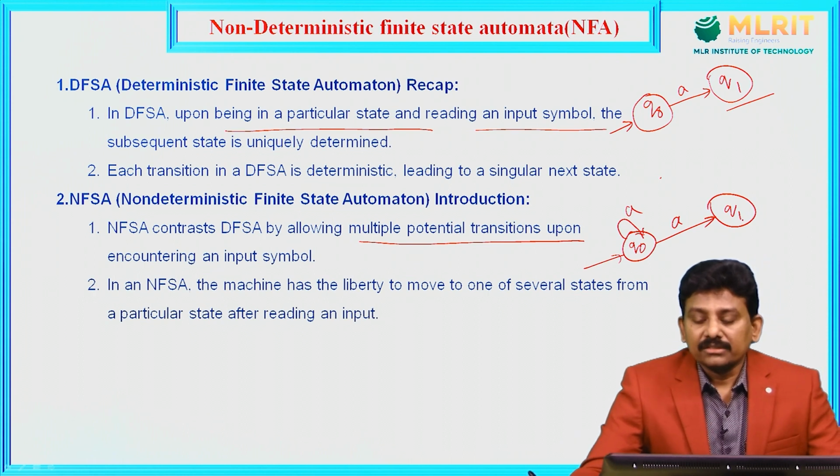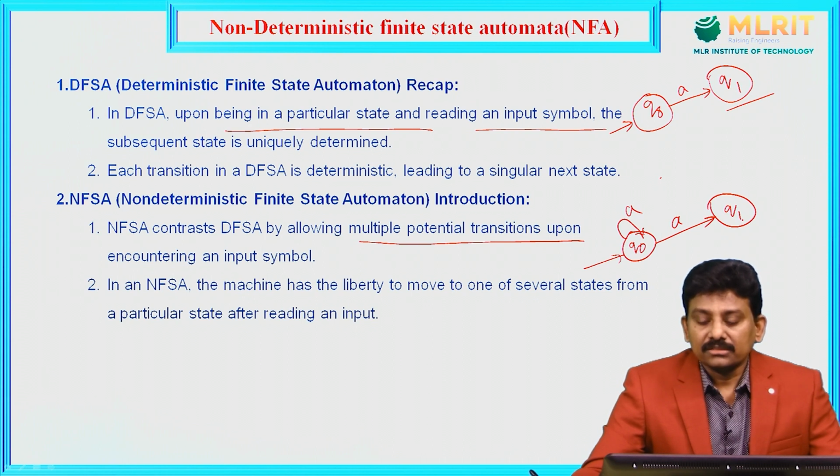From Q0 for input symbol A, we have two choices: I can go to the same state Q0, or I can go to Q1. So NFA allows multiple transitions upon encountering an input symbol. That is the main difference between NFA and DFA.